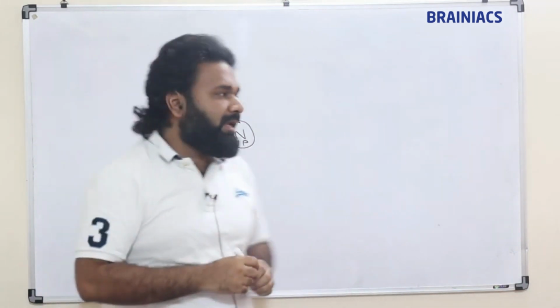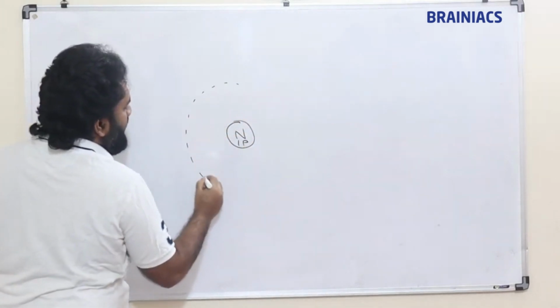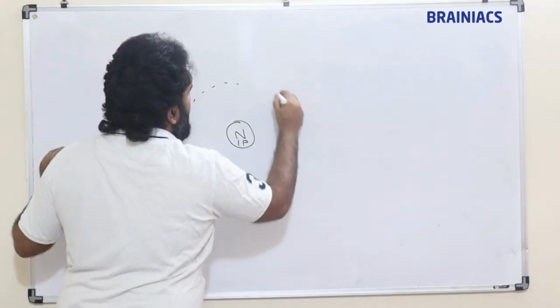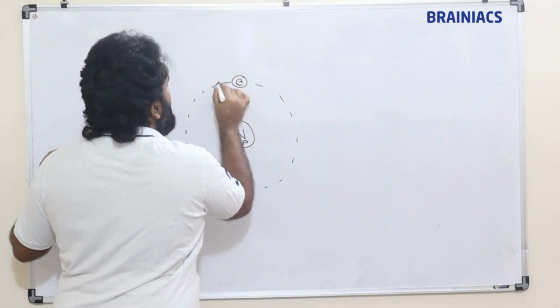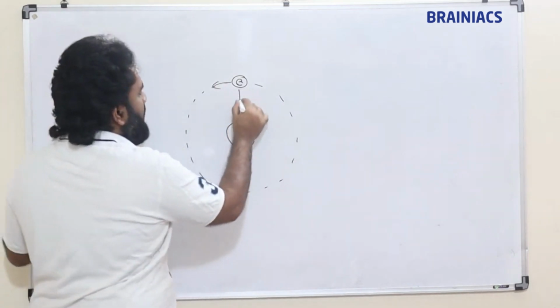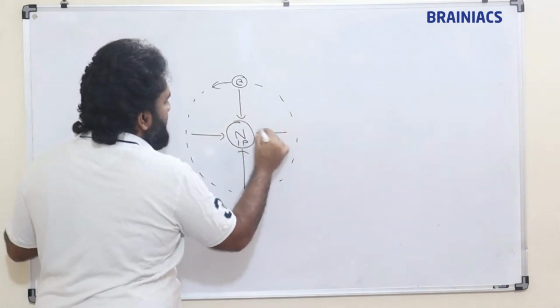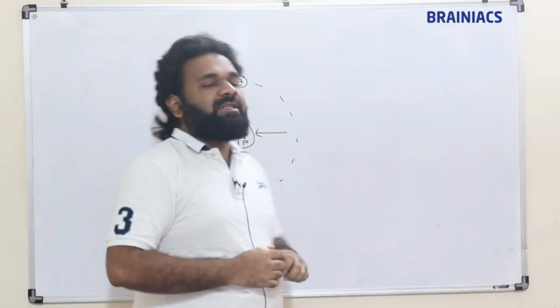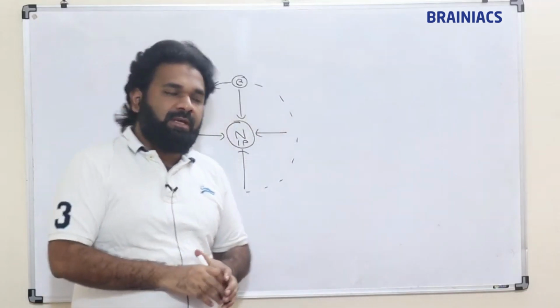You might have studied the Bohr model of the atom. If an electron is moving in this direction, what will happen? There is a force of attraction towards the center. Correct or what? A force of attraction towards the center.